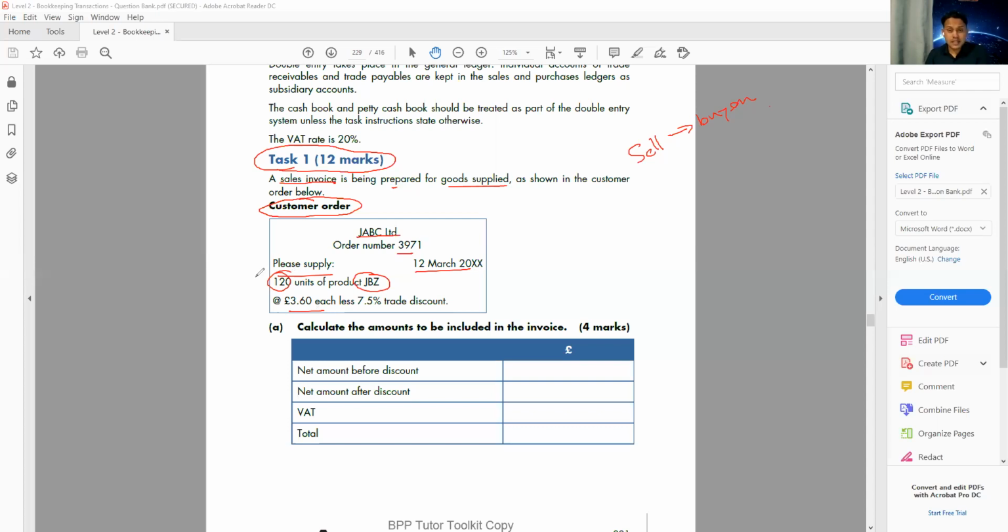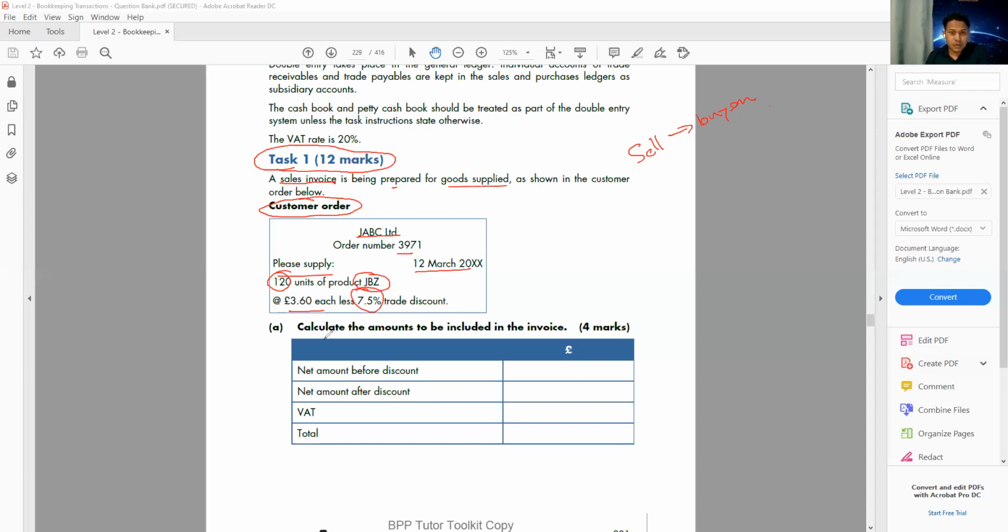But as a seller, we are also offering a 7.5% trade discount. So 120 units at £3.60 per unit, and we're also giving 7.5% trade discount. Now, your manager said we have an order from one of the customers. Can you prepare the invoice? He gives you the order, this page, and you have to prepare the invoice based on the customer order. So let's have a look.